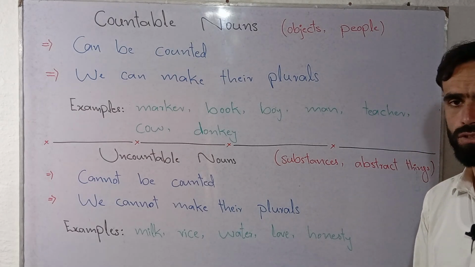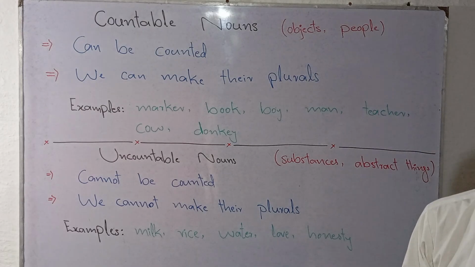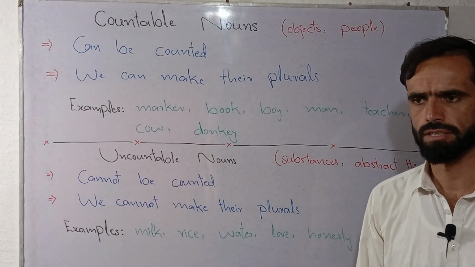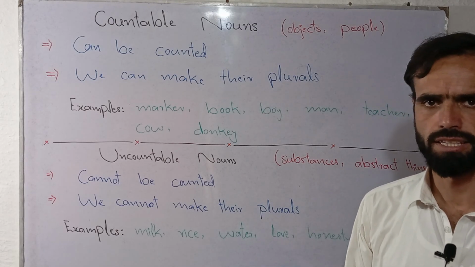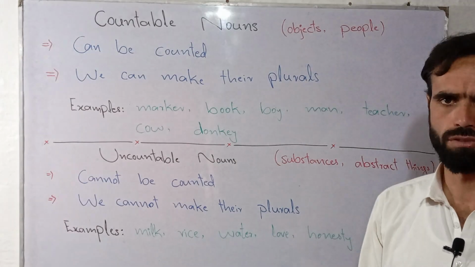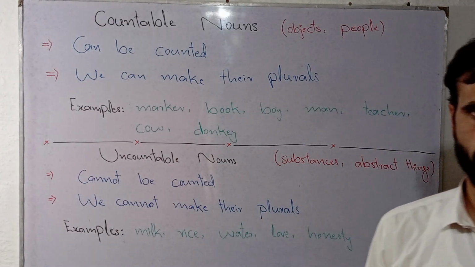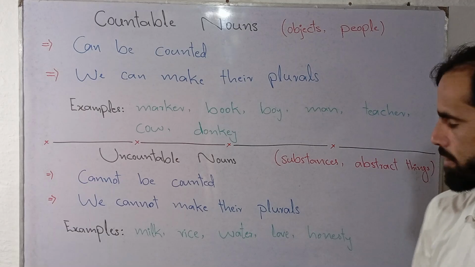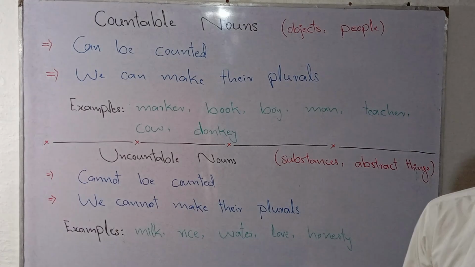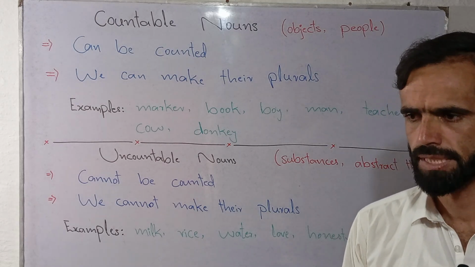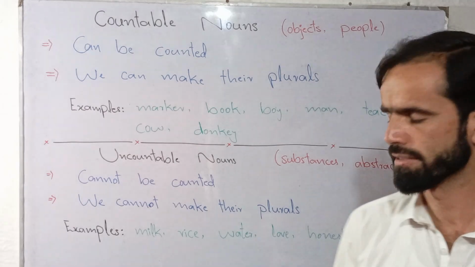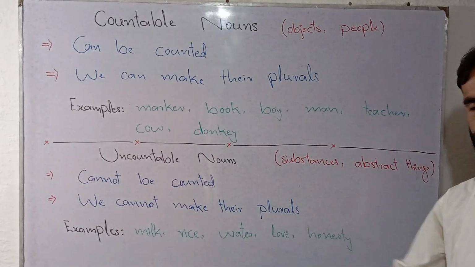Or even I cannot use an indefinite article a or an before such nouns. Let's suppose I can't say I need a milk, or I bought a milk. No, you can say that I need some milk, or you can say that I bought some milk. Next word is rice. So once again, you cannot say that I want to buy some rices. No, I want to buy some rice. So it doesn't have a plural form.